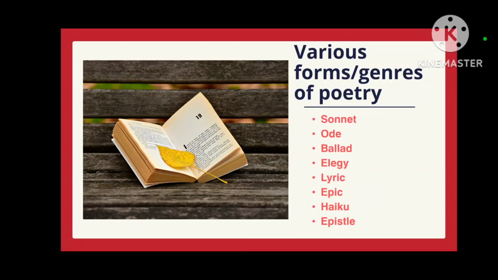Poetry and its types are not limited to this, but I have just kept many famous types. In this video we will see the definition of sonnet and what the structure of the sonnet is, right? But this is just for your extra information. These are certain types of poetry.